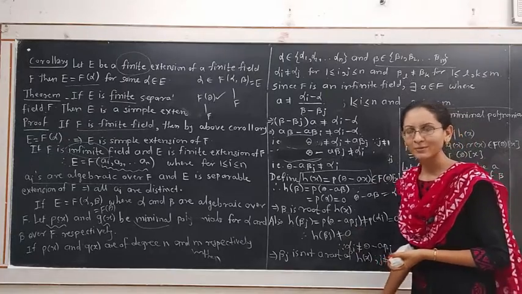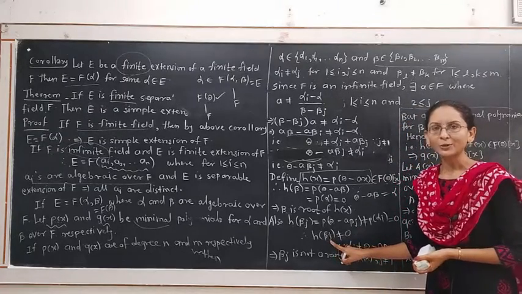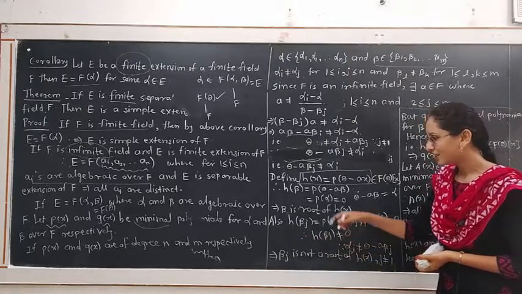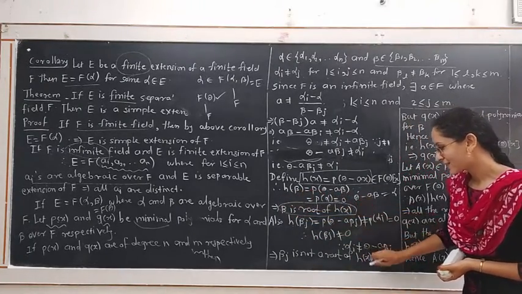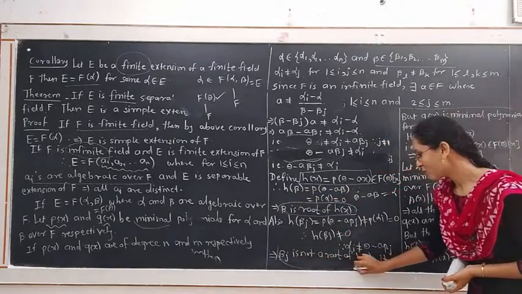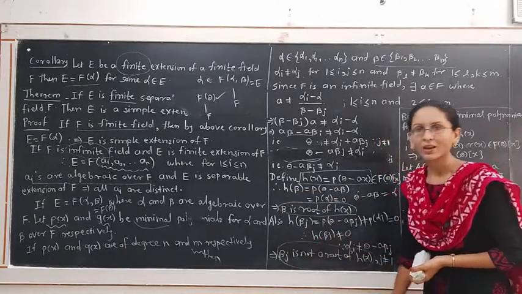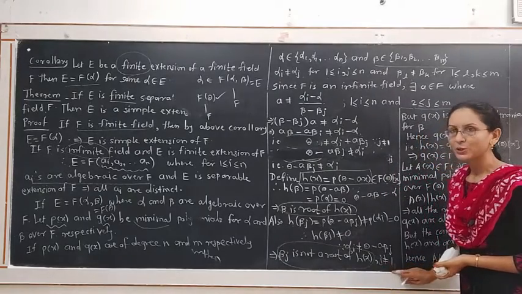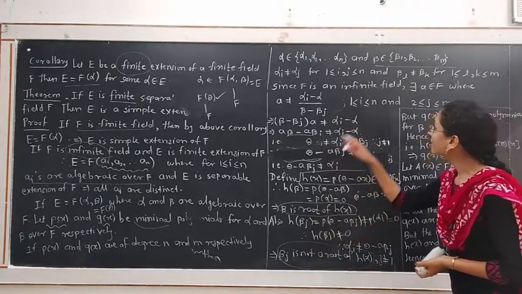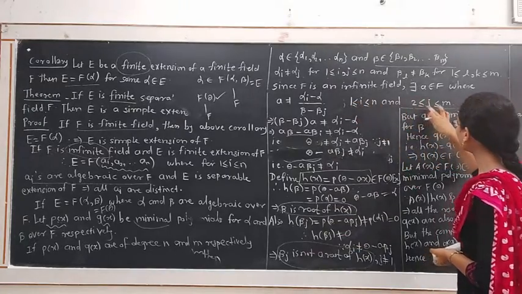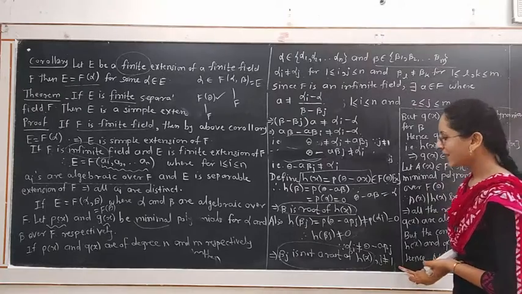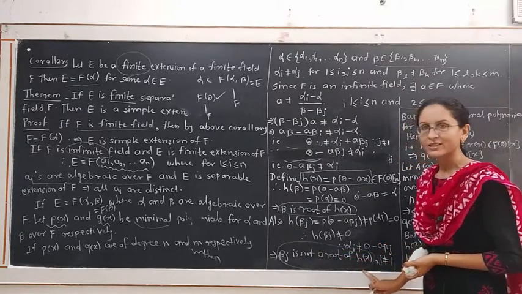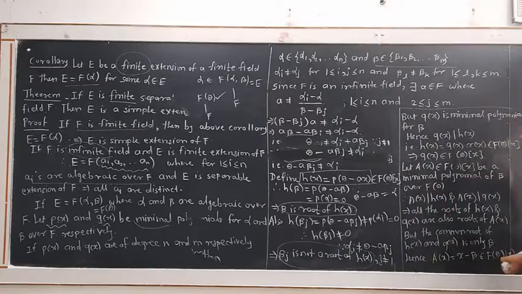What is the meaning of this step? Beta j is not a root of the polynomial h(x). In the above step, beta is a root of the polynomial h(x), but in this step, beta j is not a root of h(x) for j not equal to 1, because we considered the values of j from 2 to m. Hence, if j is not equal to 1, then beta j is not a root of h(x). But q(x) is the minimal polynomial for beta.